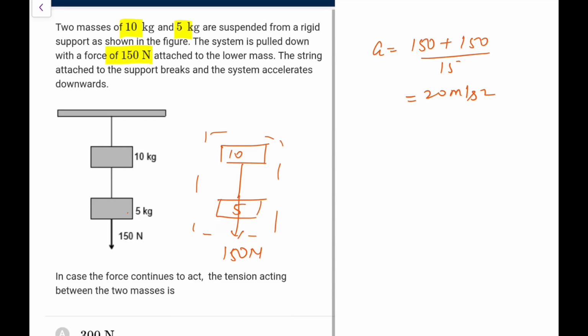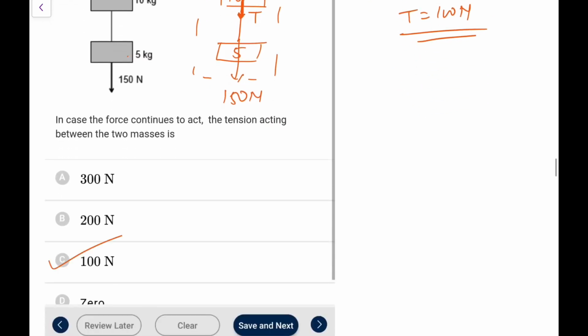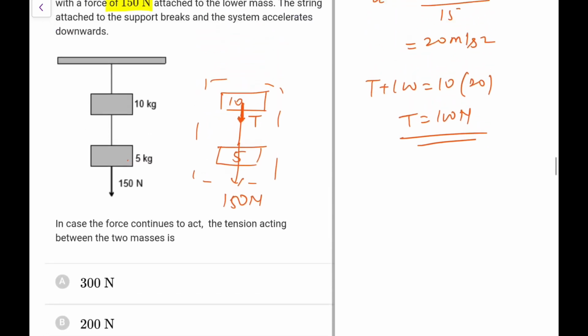So what would be the tension needed here? If I apply this T over here, then T plus 100 would be equal to 10 into 20. So T comes out as 100 Newton here. So this is the tension, 100 Newton, that will act between the two at this junction.